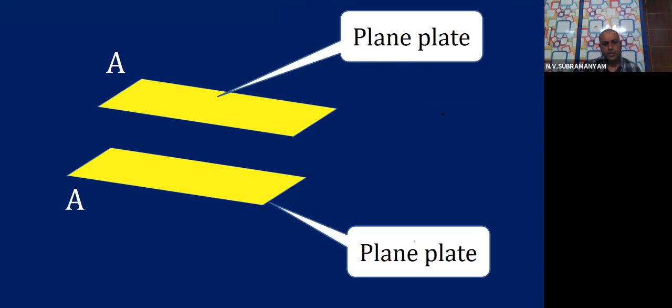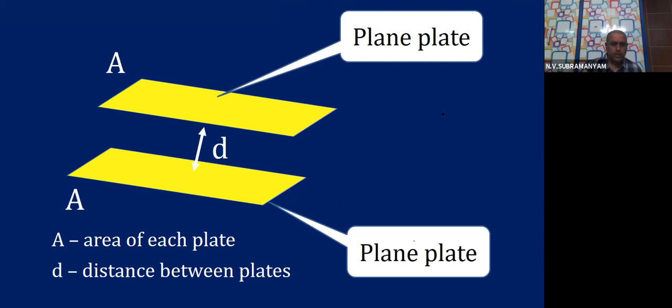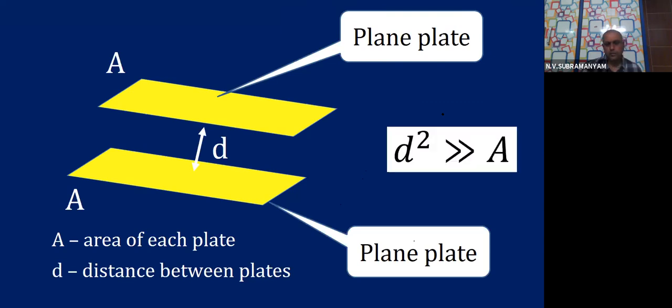Each plate has area A and the distance between them is d. So A is the area of each plate, and d is the distance between the plates. Here an important point to note is that d square must be very much less than A. I'm sorry, this has to be reversed. That means the area of the plates is, please correct it.